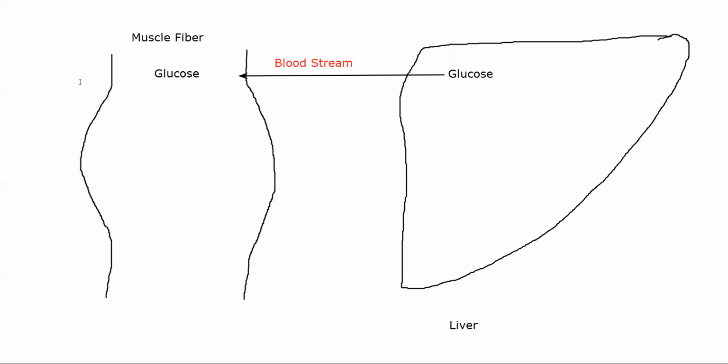Now what happens is glucose will be converted into glucose 6 phosphate in your muscle before it can be used. Basically it is initially undergoing glycolysis. That is how you're getting glucose 6 phosphate.